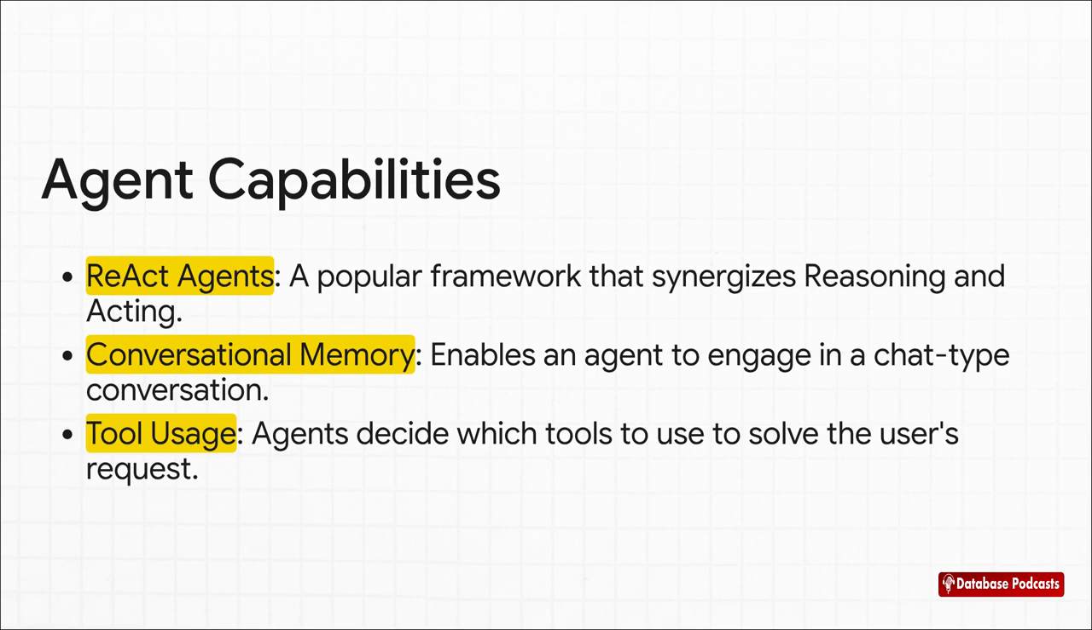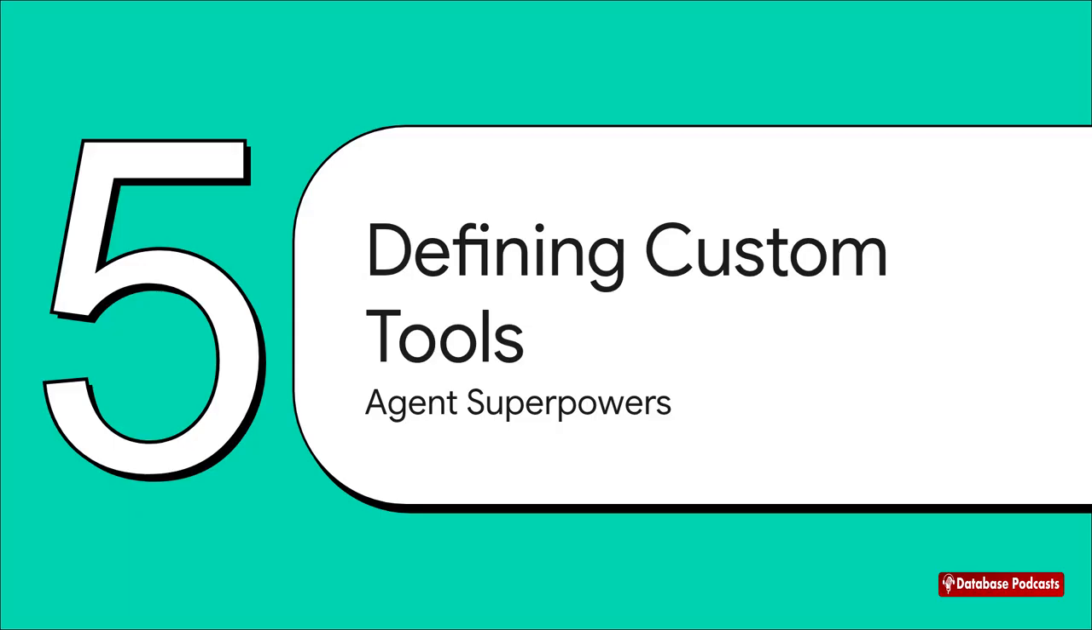We can also give agents conversational memory. This is a huge one. Without it, a chatbot wouldn't remember what you said 2 seconds ago. With it, it can have a real back-and-forth conversation. These kinds of upgrades let agents handle way more complex jobs. And those advanced capabilities are really powered by one of the most important ideas in this whole space, tools.